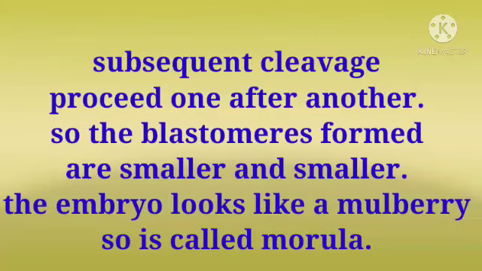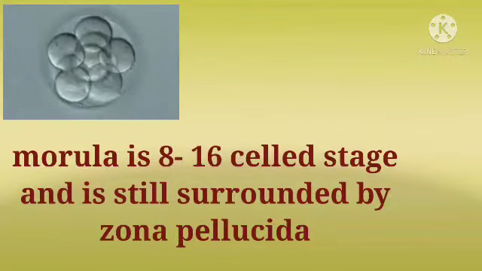The embryo is now a solid ball of about 8 to 16 cells, which looks like a little mulberry, so it is called morula. Morula is the 8 to 16 celled stage. It is still surrounded by the zona pellucida.